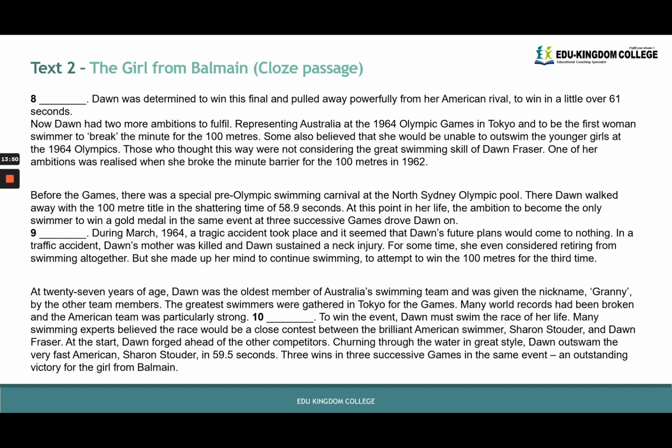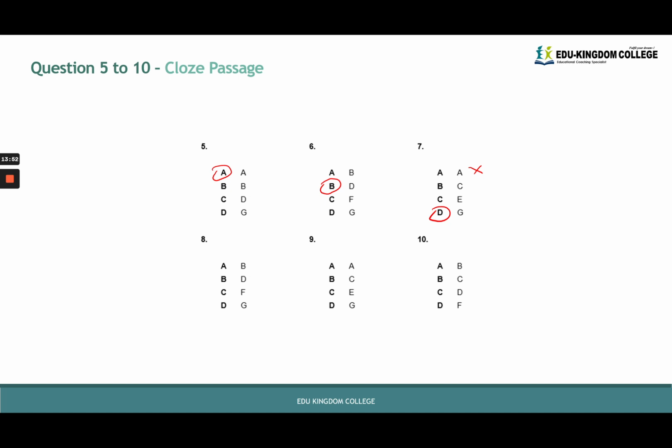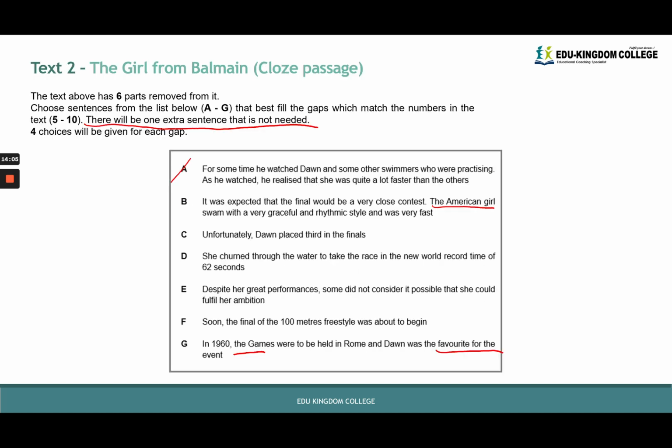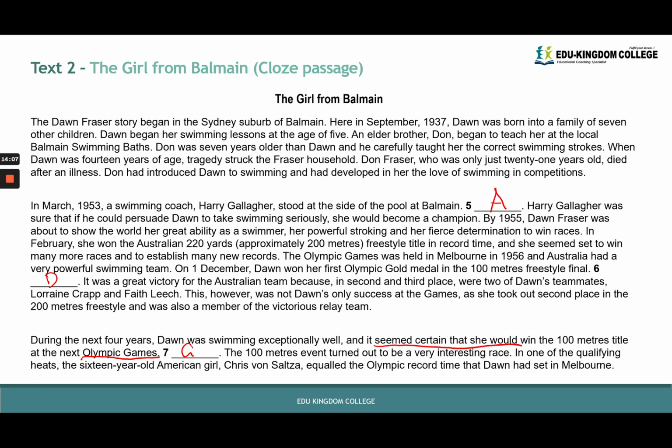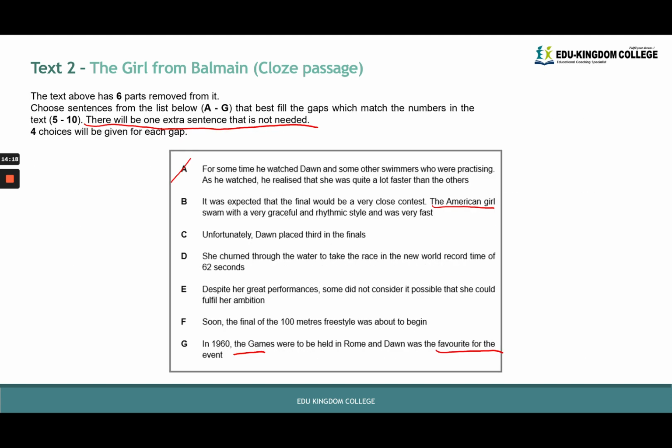And then 8. So for 8, the options given are B, D, F, and G. We've already ruled out G, so we're not going to try and substitute G here. We've also ruled out D, so we're going to try and substitute B and F for 8. So 8, the statement before 8 is, in one of the qualifying heats, the 16-year-old American girl, Chris von Salzer, equaled the Olympic record time that Dawn had set in Melbourne. It was expected that the final would be a very close contest.